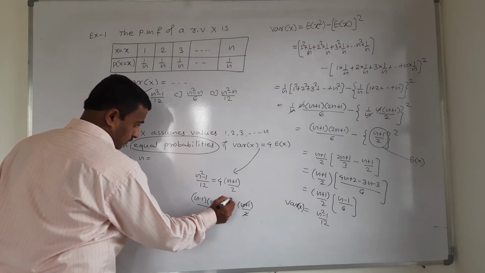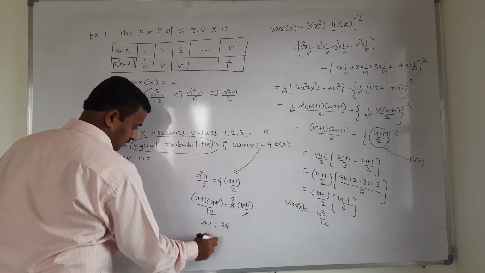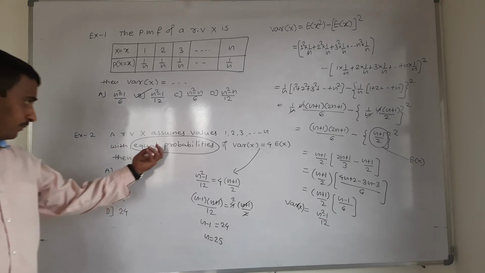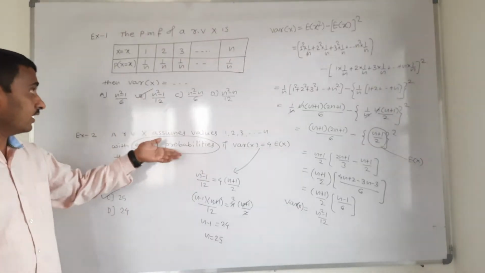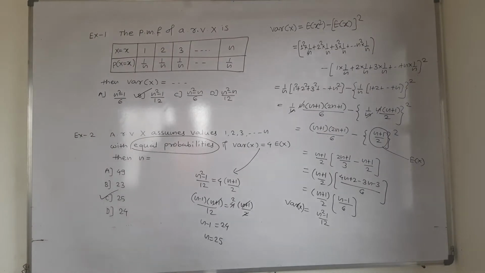This is 4 2s are 2. This 12 transfer, 24 and 1 transfer, it is 25. C option, n is equal to 25.